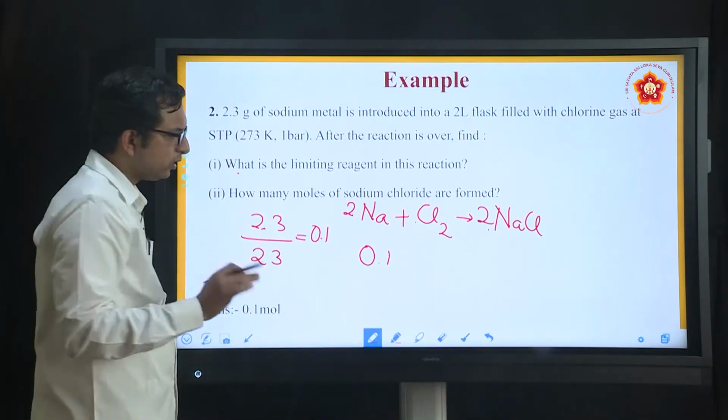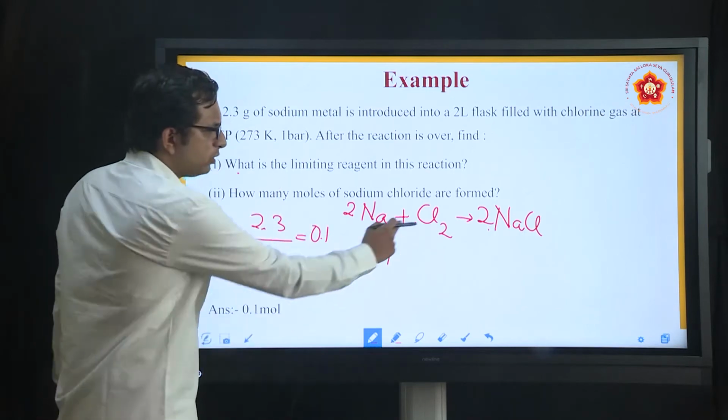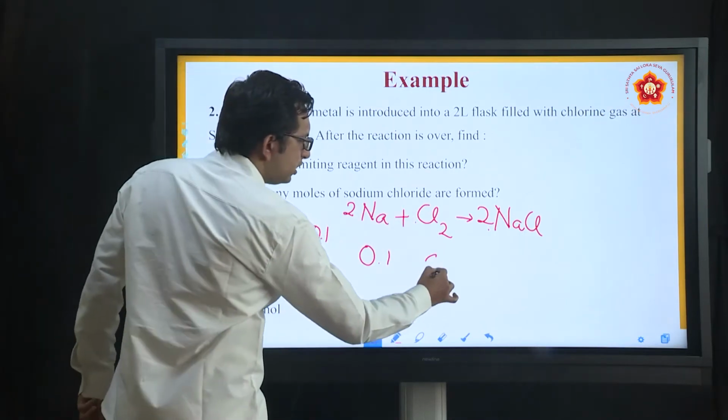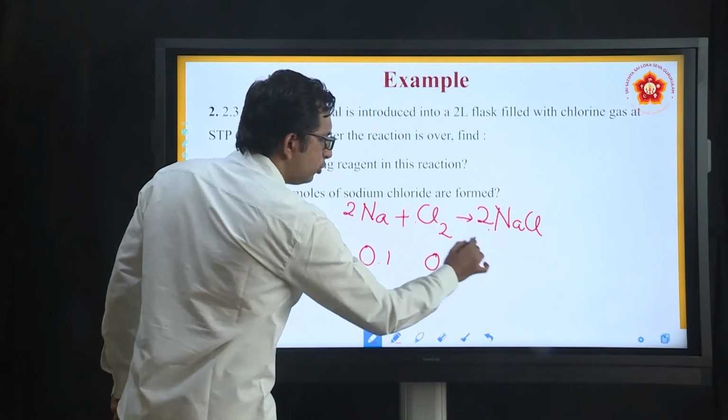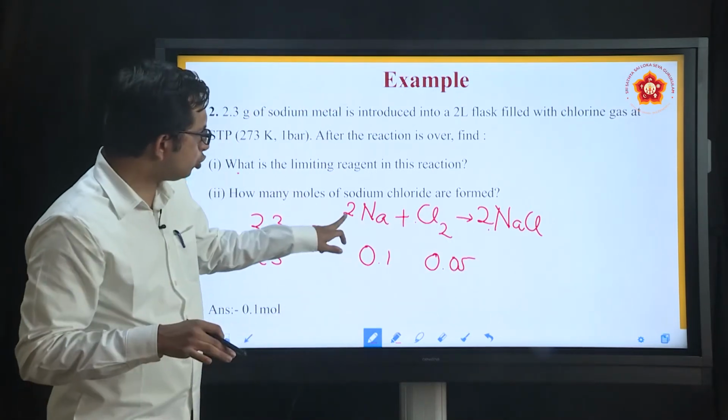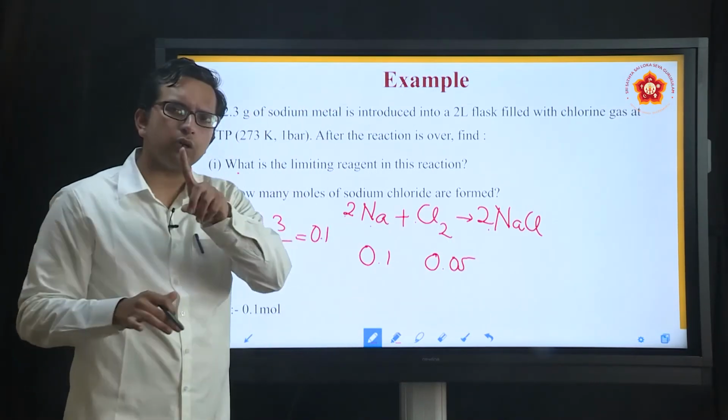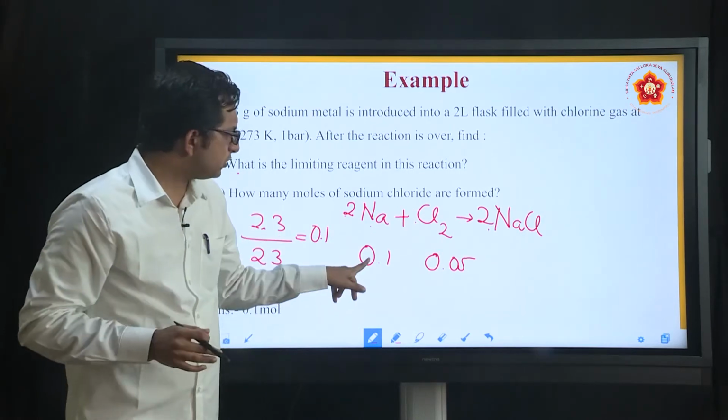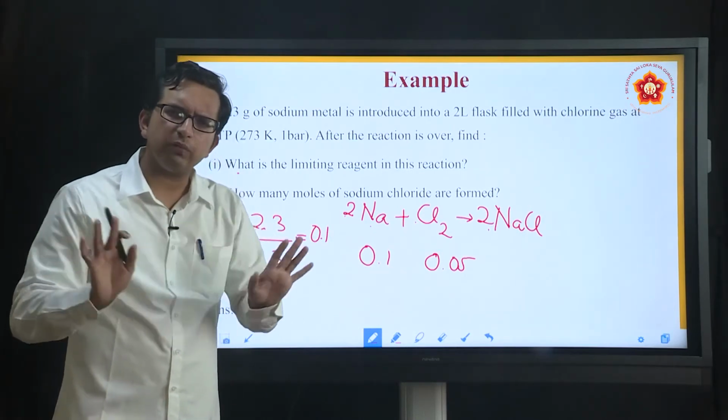You know by now that if this is 0.1, how much of Cl2 do you require? You only need half of it, 0.05. Why do you need half of it? Because 2 moles of Na needs only 1 mole, half the quantity. So if this is 0.1, 0.05 must be enough.